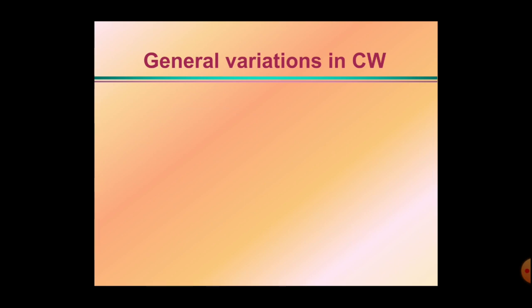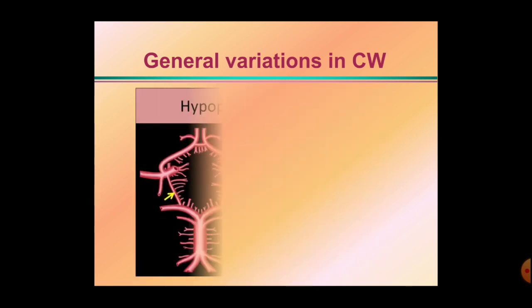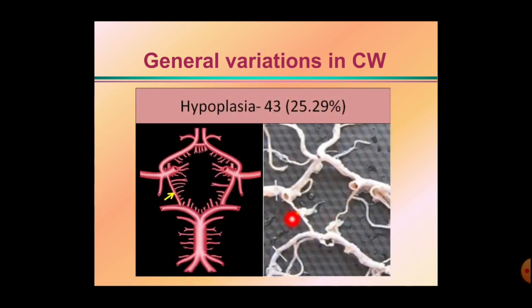Now we'll see only the general variations of the circle of Willis. General variations are the aplasia, hypoplasia, duplication and fenestration. Here this is the aplasia. This portion is not developed. That is the aplasia of the circulus arteriosus. This is the hypoplasia. Here one can find thin thread-like vessels, which are called hypoplastic vessels. In hypoplasia there are more chances of the formation of blood clot. Hypoplasia is the most commonly seen variation of the circle of Willis.